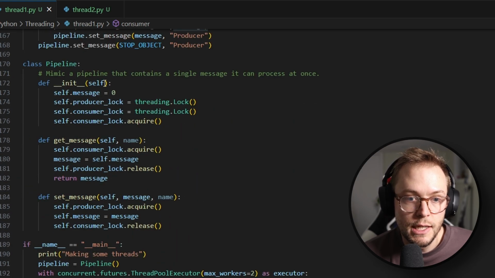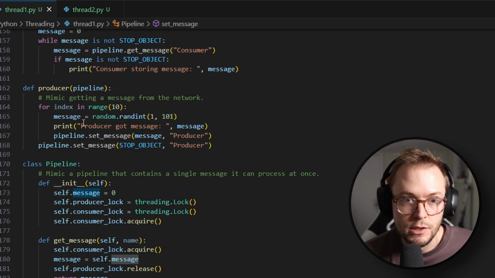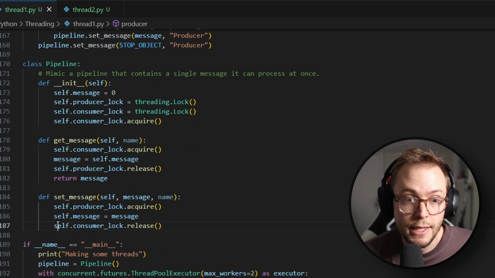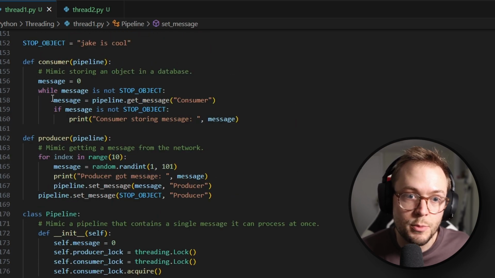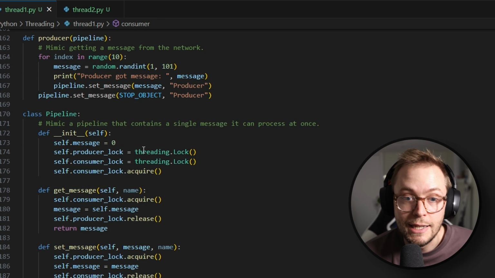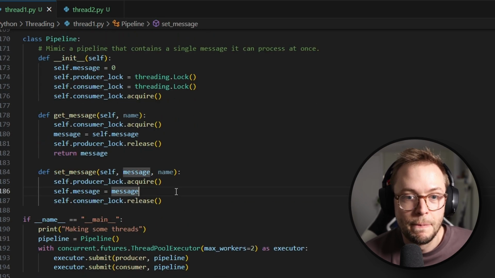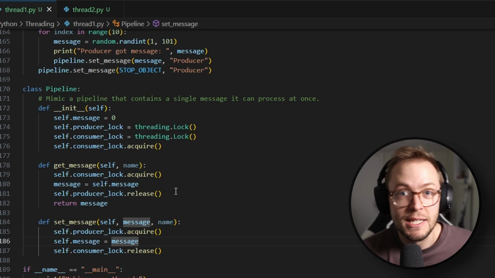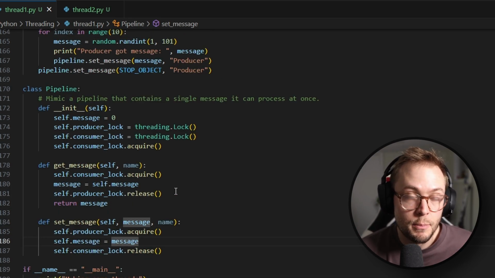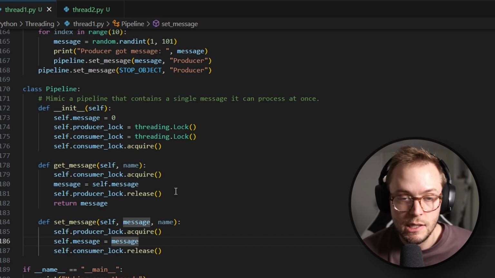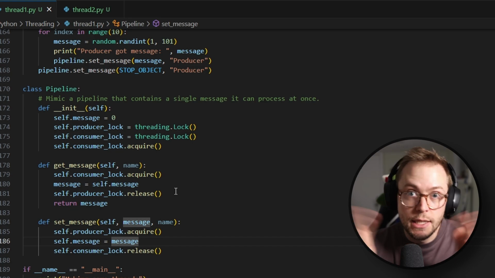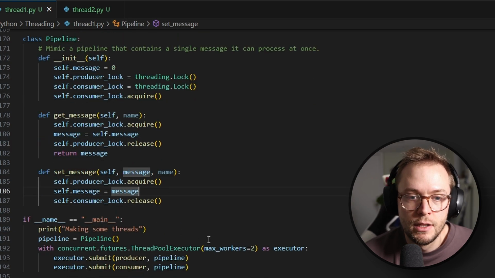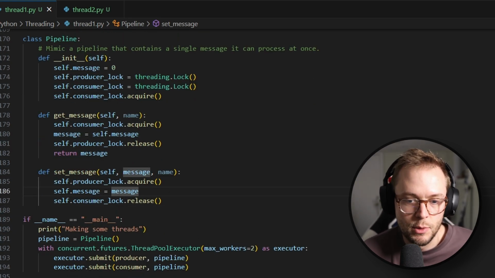But now the second value has been set, right, to message, because this is running in its for loop. So it sets the message to some other value. But now it has released the consumer lock, which means on the next loop of this, we can get the consumer lock. See how that works? So it just keeps flopping back and forth between the consumer lock or the producer lock being acquired or released. And we're slowly getting all of the messages. All right, let's run this and see how this works.